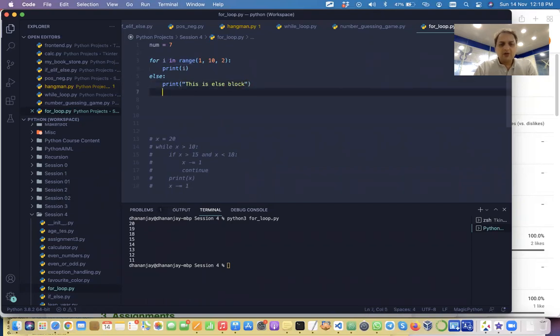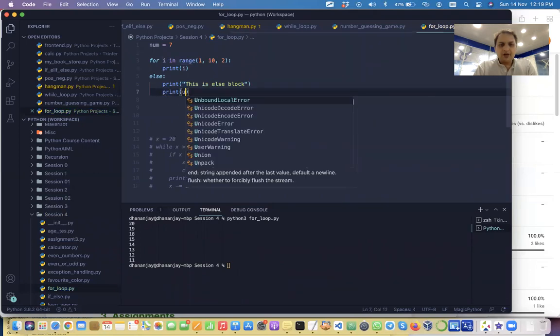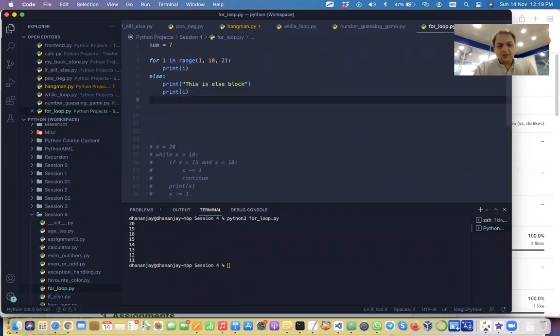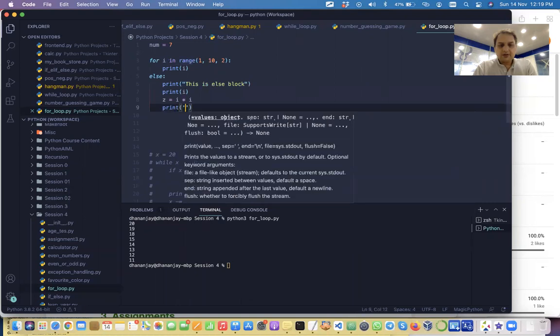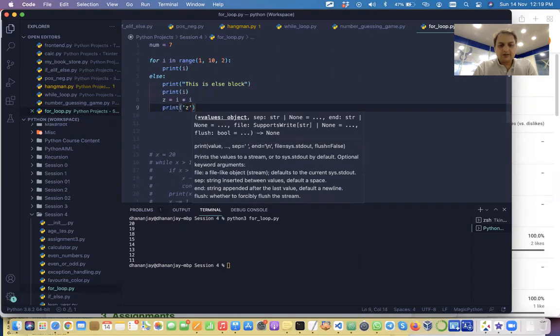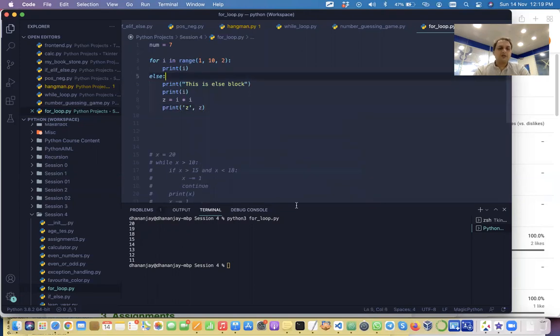And you can have any code you want. You can print the value of I. You can maybe print the square also. You can calculate the square also. You can have any value there. Okay, you can do all this.